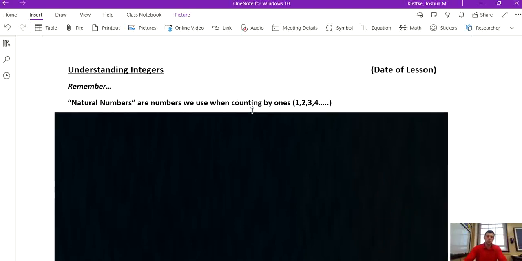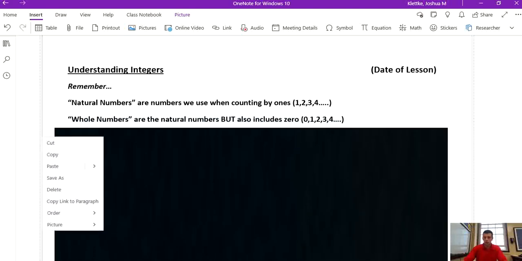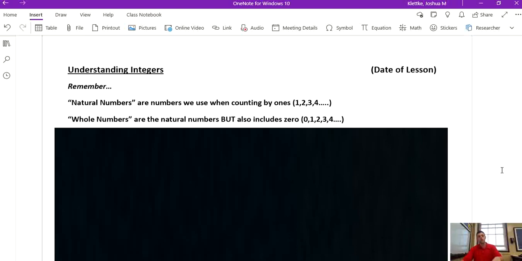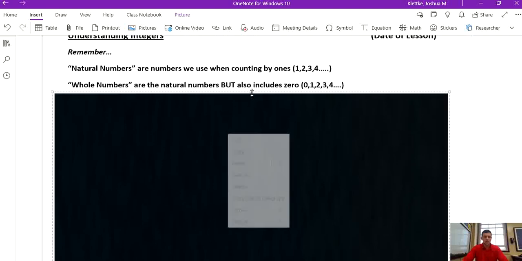But before we hop right into integers, the next connection we'll make is the whole numbers. Now, whole numbers are all the natural numbers, but it also includes 0. So it's a little picky there. You might say, oh, why do we even have to have a difference there? But it is important. Whole numbers are all the natural numbers, but include 0 first. I don't know about you, but when I was playing hide and go seek, I don't really start with 0, 1, 2. I just start at 1. Whole numbers include 0. Now we're ready to start talking about something called integers.